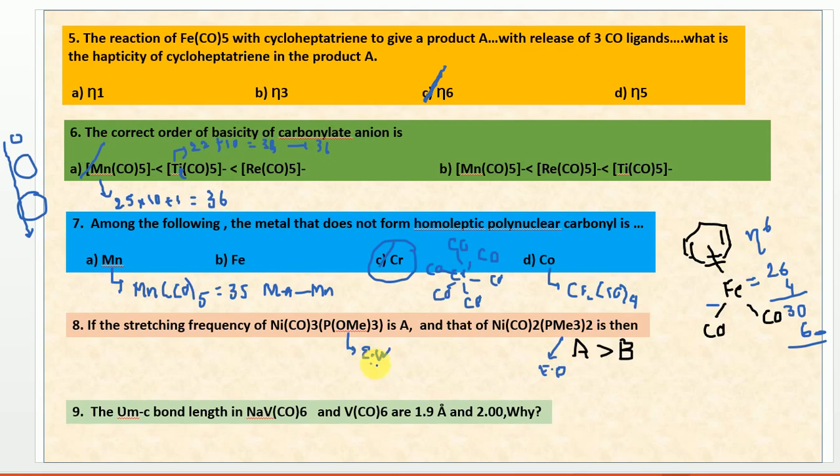We know that whenever it is attached to an electron withdrawing group, the metal has less electron density. If it has less electron density, it can gain electrons but cannot give back electrons to the CO. So the pi bond strength is reduced and the CO stretching strength increases.